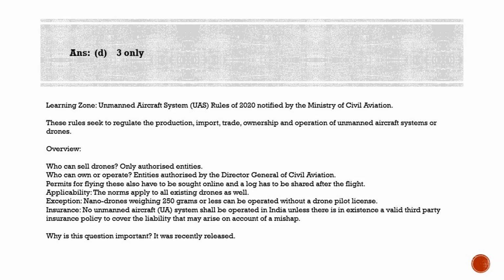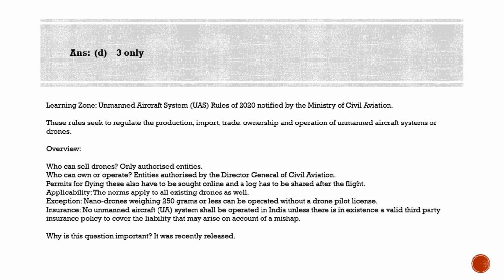It also seeks to create a framework for drones used by businesses, and according to the new rules, an authorized manufacturer or importer of drones can sell its devices only to an individual or entity approved by the aviation regulator, Directorate General of Civil Aviation, that is DGCA.